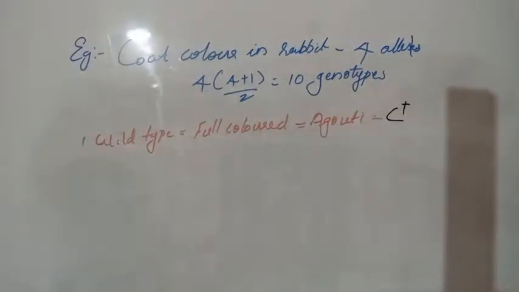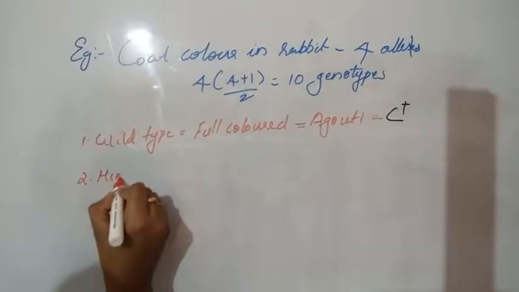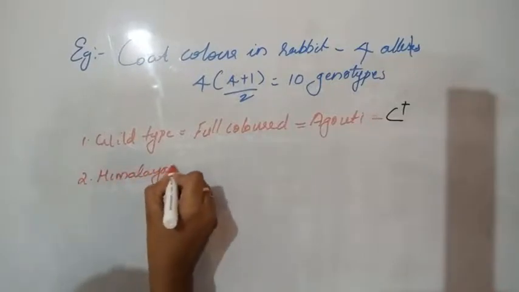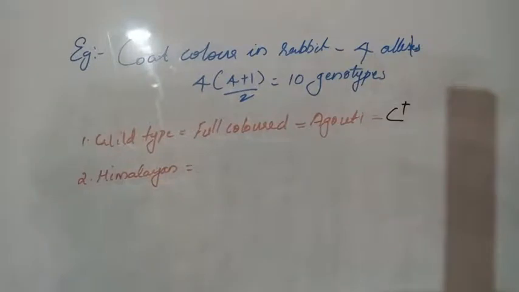Then Himalayan. Himalayan means white with black tips on the extremities, that is the nose, tail and feet. The nose of the rabbit is black, the tip of the tail is black, the toes and feet are black. That is called Himalayan rabbit. So their genotype is CH.